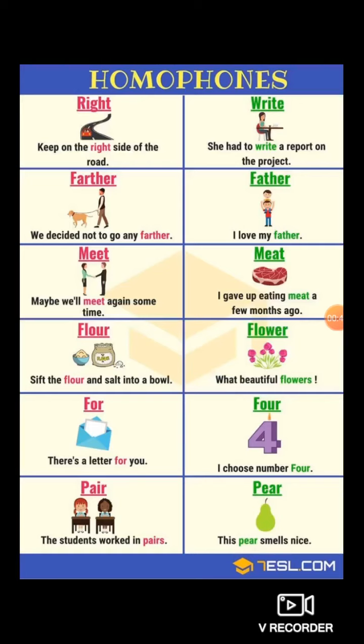Next is meet and meat. M-E-E-T and M-E-A-T. M-E-E-T: maybe we will meet again sometime. And MEAT: I gave up eating meat a few months ago. So these two different spellings, two different meanings, but they have a similar sound. That's why they are known as homophones. So homophones means what? Two different words with two different spellings, two different meanings, but the sound is similar.